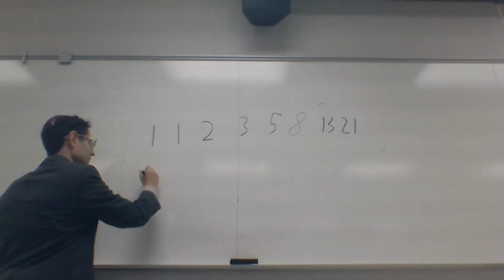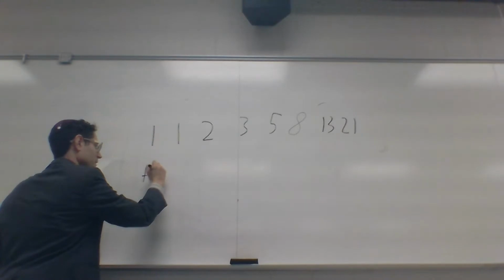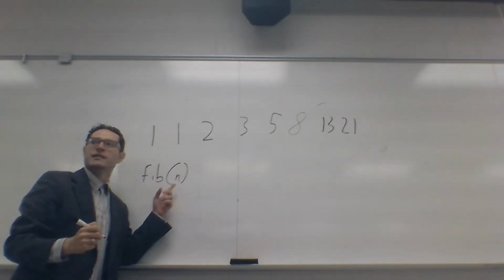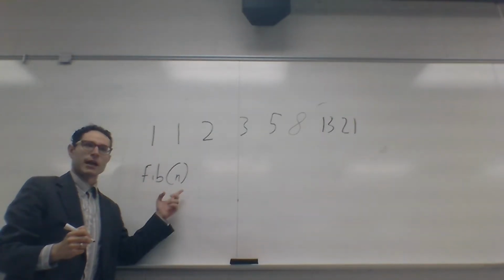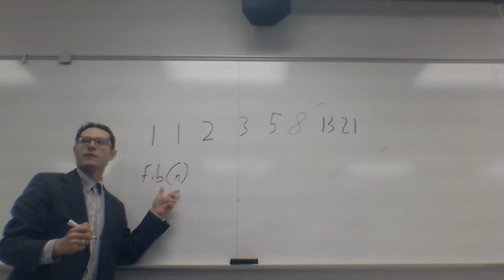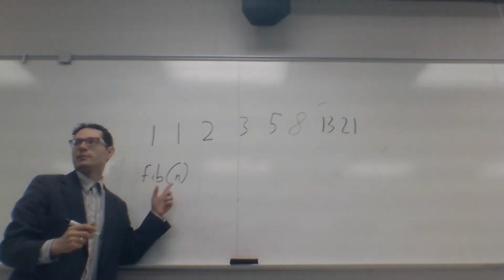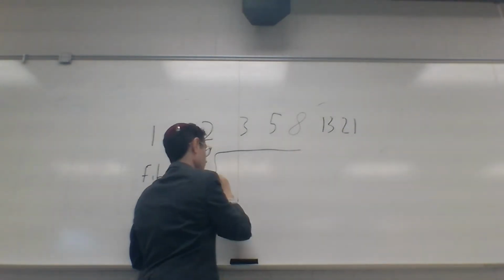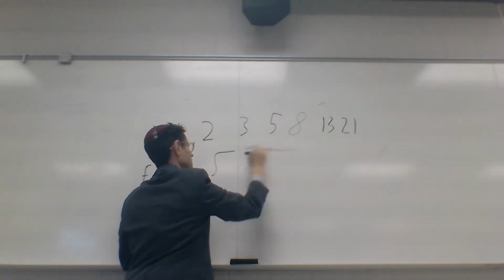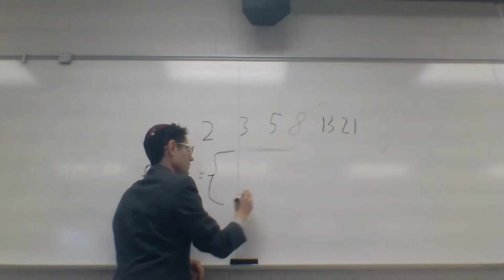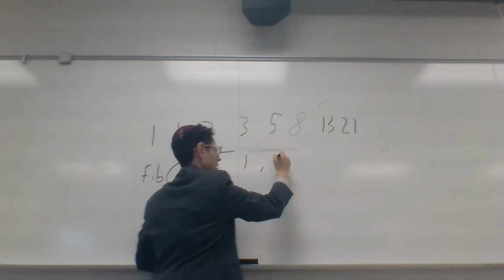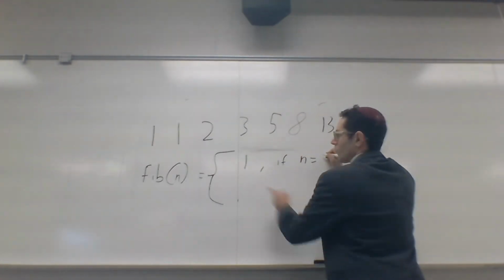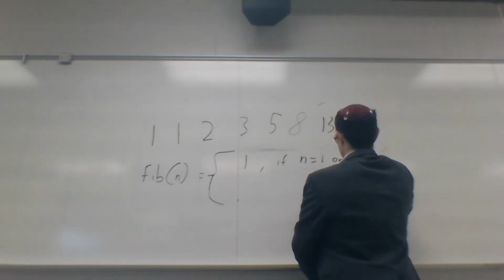Let's say fib of n, where n is the nth Fibonacci number, is equal to 1 if n is equal to 1 or n equals 2.